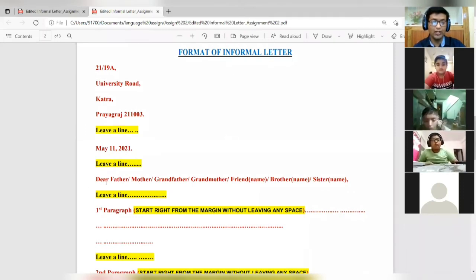After that, you had to mention the salutation to whomever you are writing: dear father, mother, or dear friend, dear brother, dear sister, and you will write the name. You can see everywhere in the brackets, it is written that you have to write the name, and you will not write dear friend, right? Then after the salutation, you had to leave a line again, and then you had to start writing from the margin. No space was to be left.